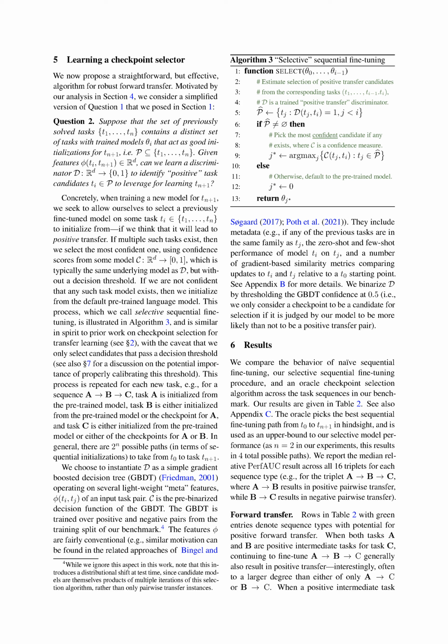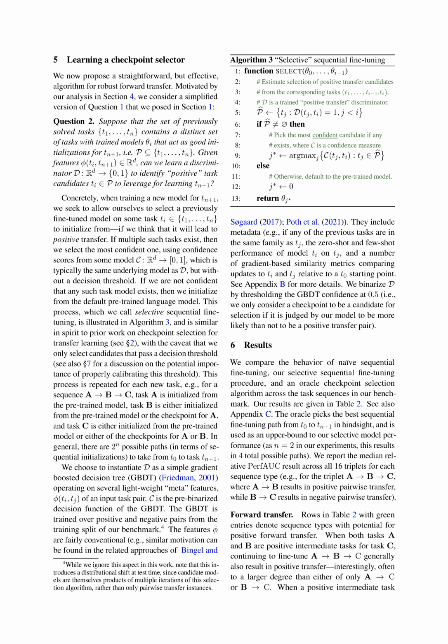We use a simple gradient-boosted decision tree, GBDT, for D, which operates on several lightweight meta features of an input task pair. C is the pre-binarized decision function of the GBDT. The GBDT is trained over positive and negative pairs from the training split of our benchmark. While we're not considering it in this work, it's worth noting that this process introduces a shift in distribution at test time, since the candidate models are products of multiple iterations of this selection algorithm, rather than only pairwise transfer instances.